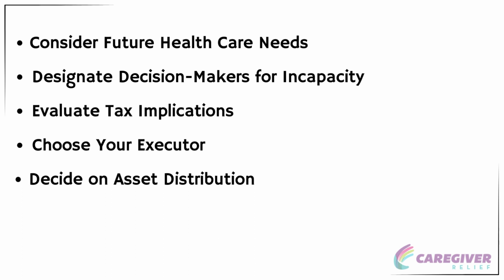If you have a family caregiver as your primary caregiver, consider a family caregiver contract. This is also known as a personal care agreement. This is a tool to reward the person that is providing care for you, as well as spend down assets for Medicaid. Draft essential documents. Create a last will and testament to outline the distribution of your assets and the care